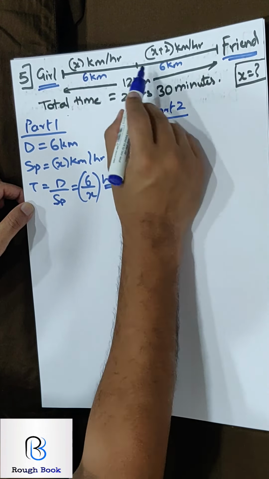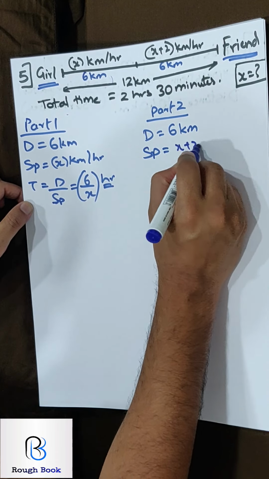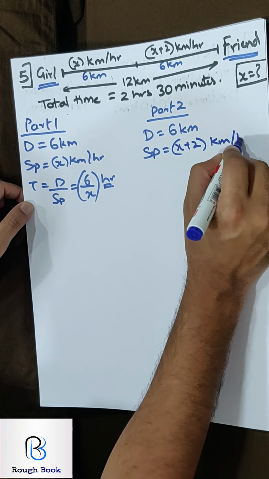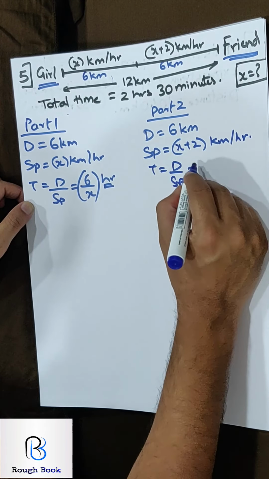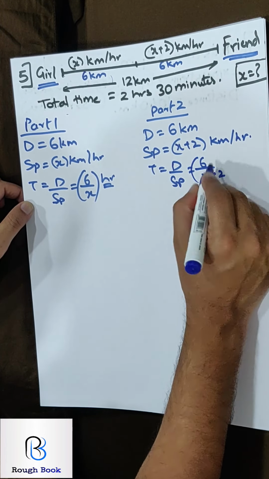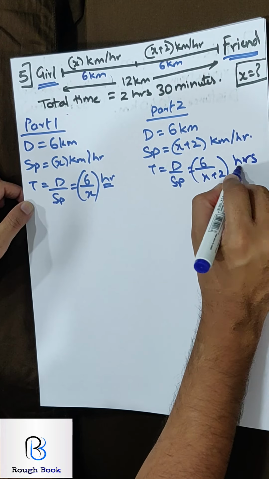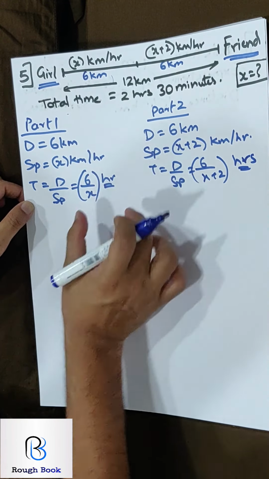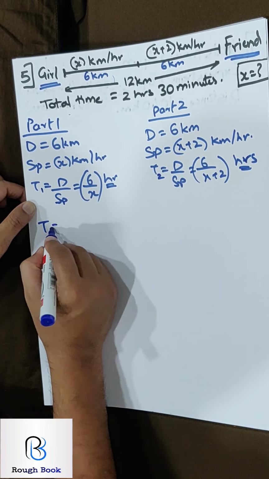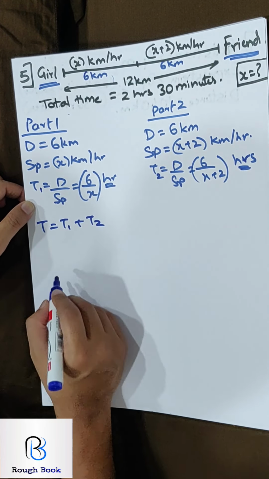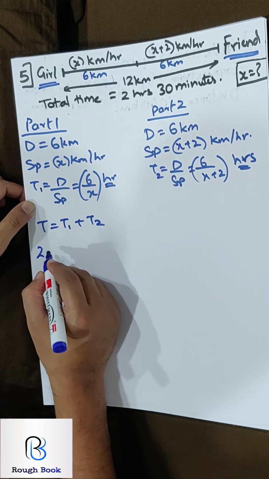Okay, then the speed. Come on, pause now, get the equation and then go ahead. Let's see how many of you can tackle it. So speed is x plus 2 kilometers per hour. And then the time, that is distance upon speed, so distance is 6 upon x plus 2 hours. Now, total time is this time plus this time. So let's call this time 1, time 2. So total time is time 1 plus time 2. Total time is 2 hours and 30 minutes.